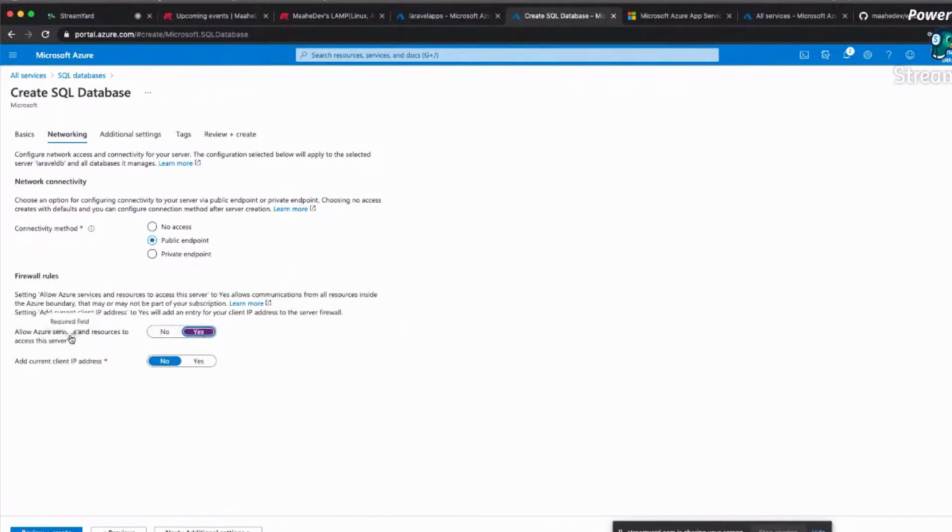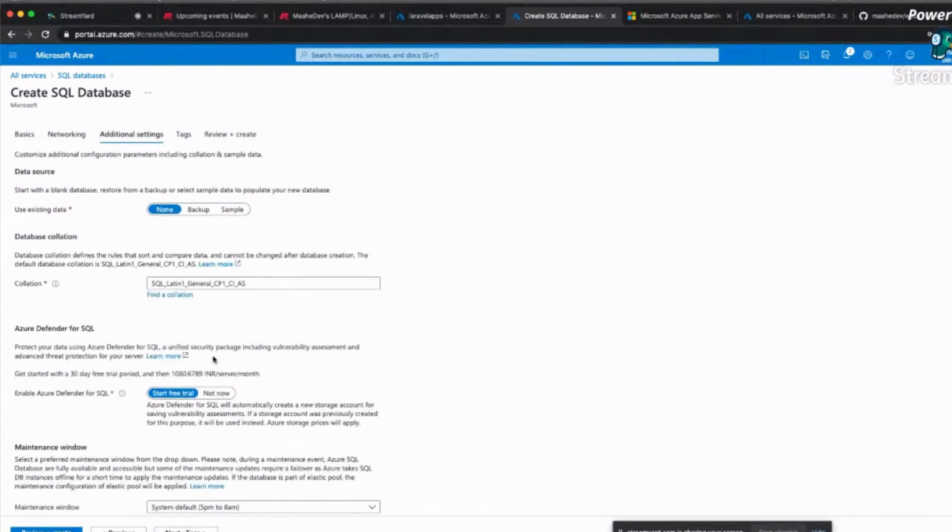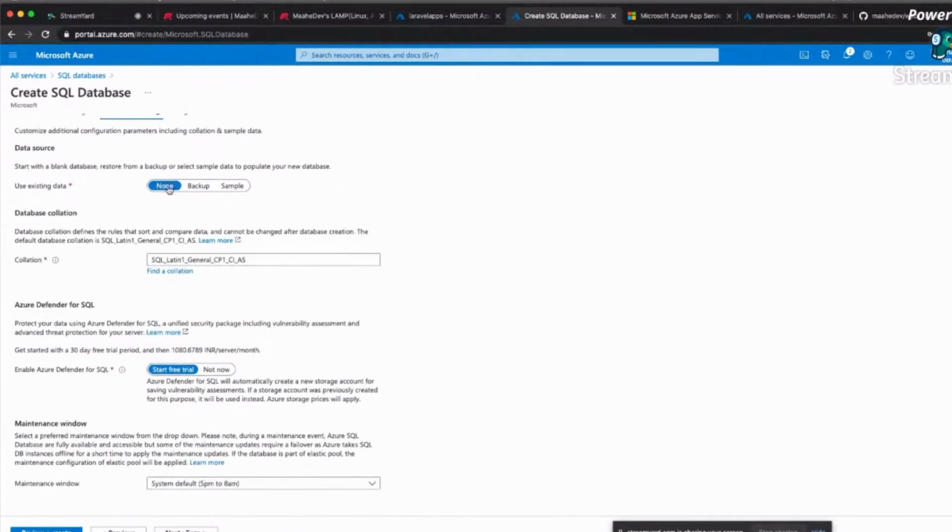There are no inbound or outbound rules for now in this Azure, and I will not be adding the current IP address because mine is dynamic, so I don't want to get logged out. And if you have a private endpoint, you can add a private endpoint as well. Then we go to the next part. We don't want any existing data. We'll keep the collation as it is.